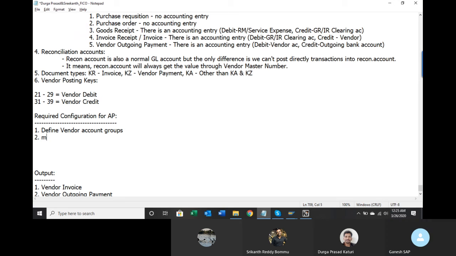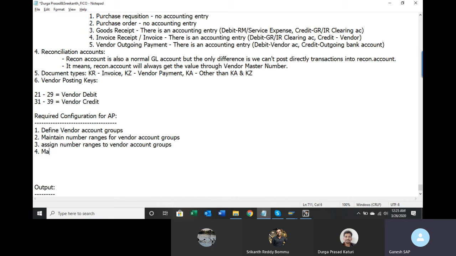Second, define or maintain number ranges for vendor account groups. Third, assign number ranges to vendor account groups. Fourth, maintain number ranges for KR, KZ and KA.